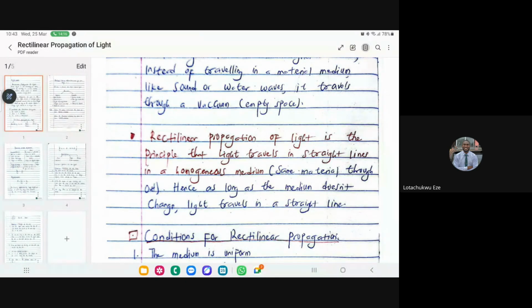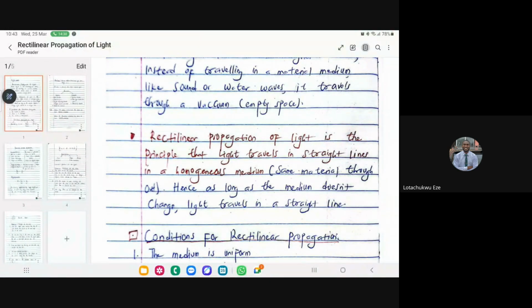Unless the material through which it's trying to pass is not uniform, that is when there will be a change in direction. Remember that that will bring about what we call refraction. It also brings about reflection, bouncing back, when there's an obstruction. But light will continue to travel in a straight line unless it encounters an obstacle.